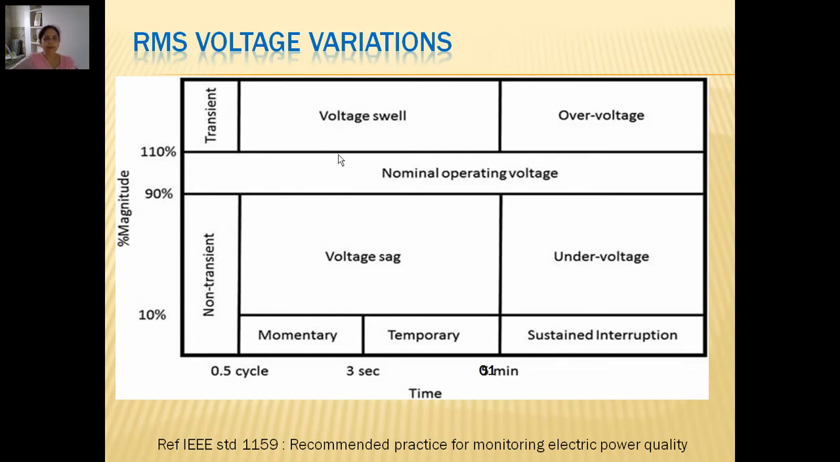For other parameters like voltage swell, the available voltage would be larger than 110% of the nominal operating voltage, again for the same duration of 0.5 cycle to 1 minute, whereas overvoltage and undervoltage are taken as long duration RMS voltage variations, where the voltage would be either less than 90% down to 10% for undervoltage, or more than 110% of the nominal value for overvoltage. We will not be focusing on the other parameters in this chart but mainly on voltage sag.